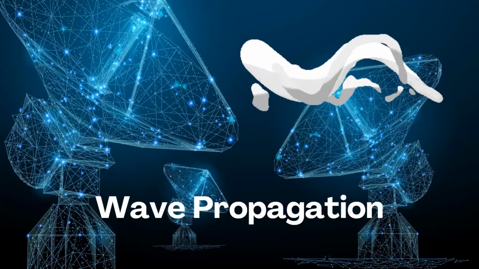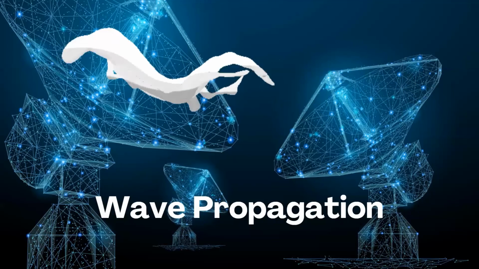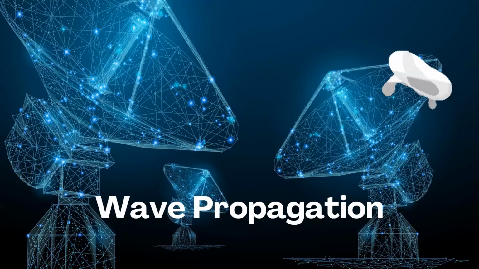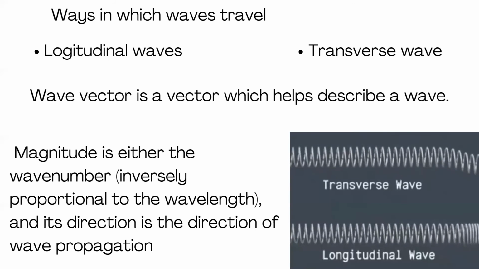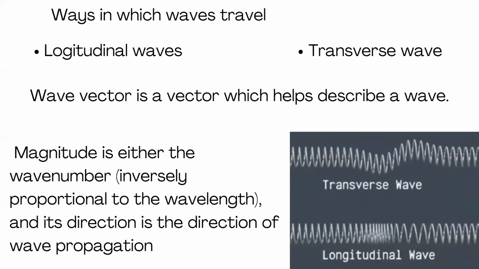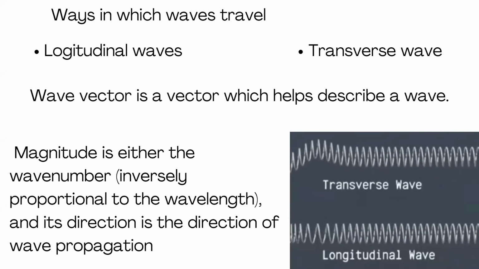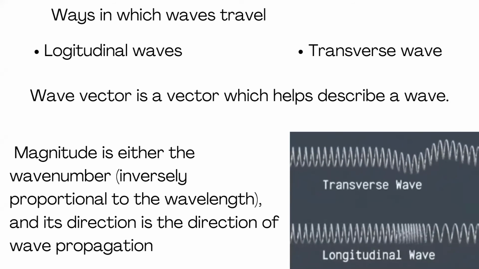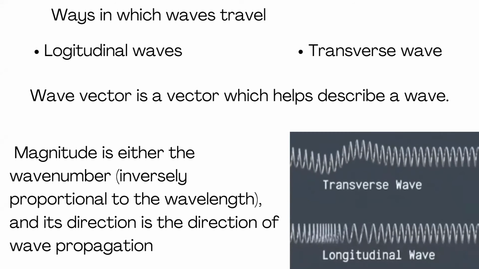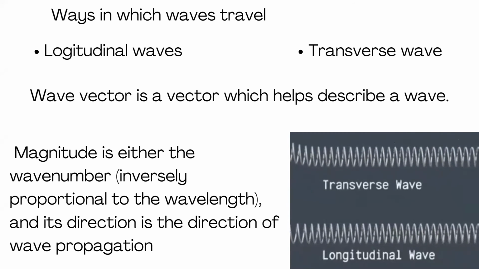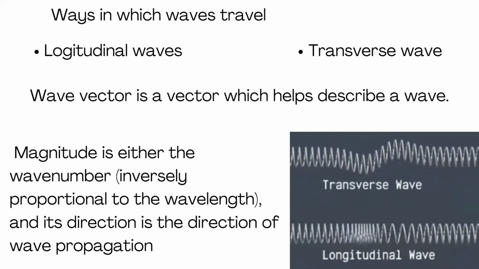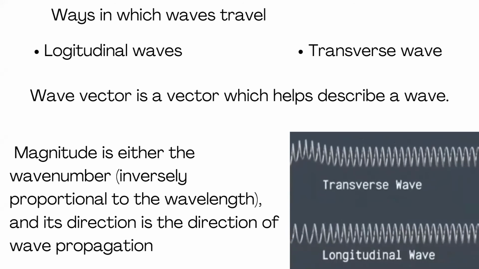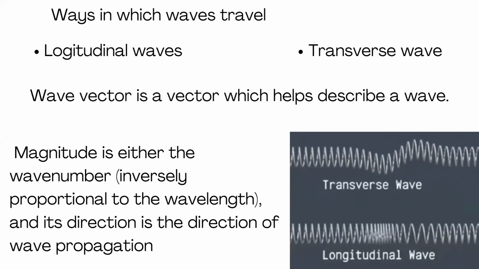Now, maybe we could look at a little bit of physics also. It's there in wave propagation. We know that waves can be longitudinal or transverse. So we have the wave vector concept. A wave vector is a vector from which we can identify a wave, or find out what a wave is. The magnitude and the direction of the wave propagation we can find by using vectors. It's a very simple concept. So here also we are seeing the use of vectors.